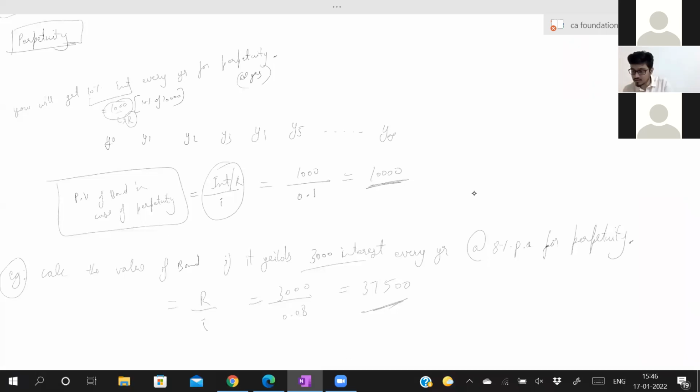Sir, here the amount doesn't mature. No, you will not receive the amount. Instead, you will keep on receiving interest for perpetuity. You will not receive the original amount which you deposited. There is no maturity, that's why.